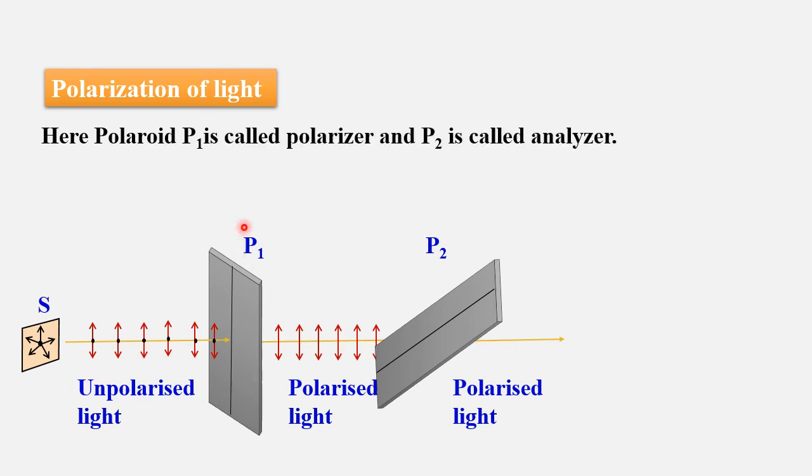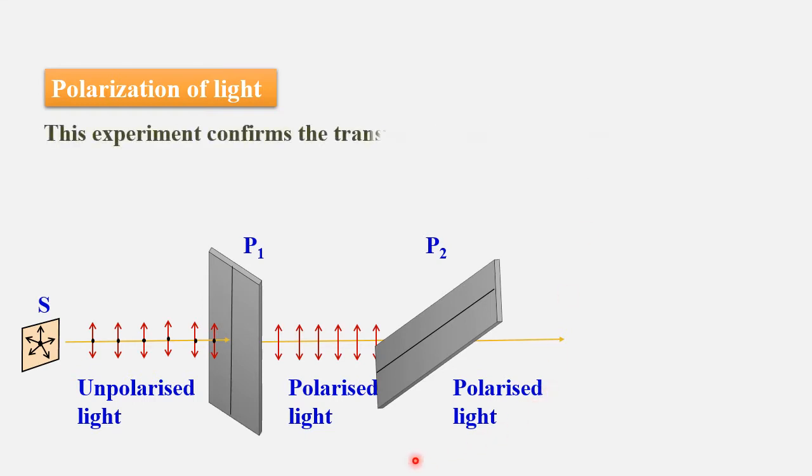Here polaroid P1 is called the polarizer and P2 is called the analyzer. This experiment confirms the transverse wave nature of light.